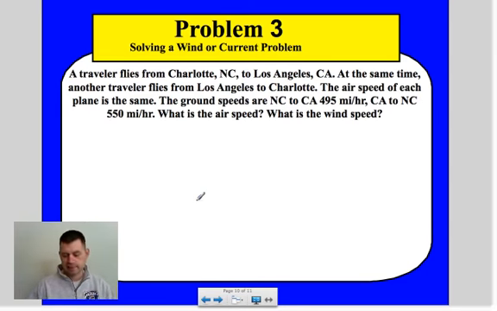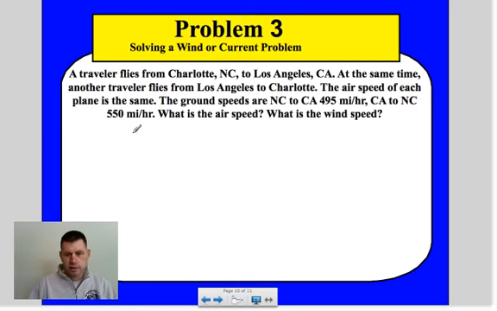Okay, so using that last slide as reference, we're going to work through problem number 3. A traveler goes from Charlotte, North Carolina to Los Angeles. At the same time another traveler goes from Los Angeles to Charlotte. The airspeed of each plane is the same. The ground speeds are 495 miles per hour for North Carolina to California, and California to North Carolina is 550 miles per hour. What is the speed of the air?